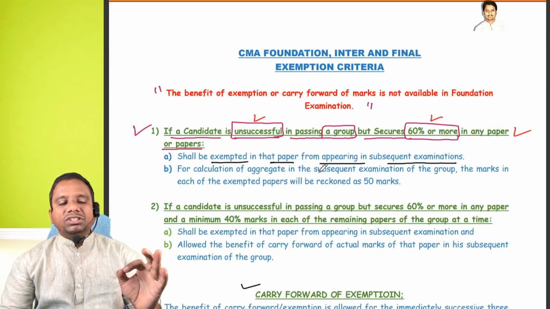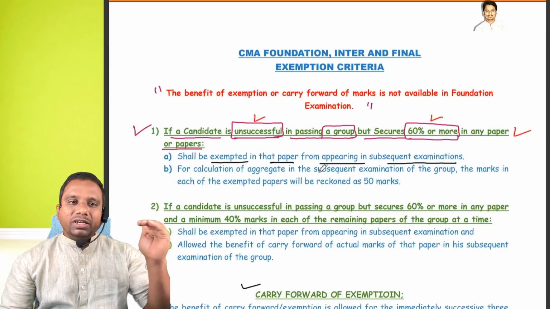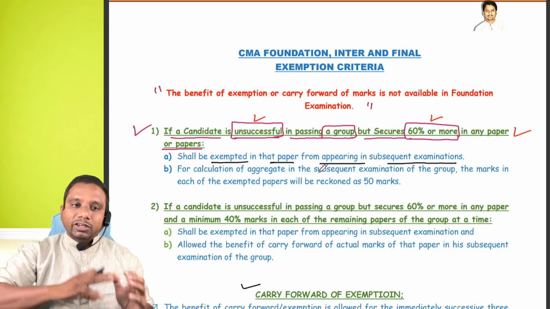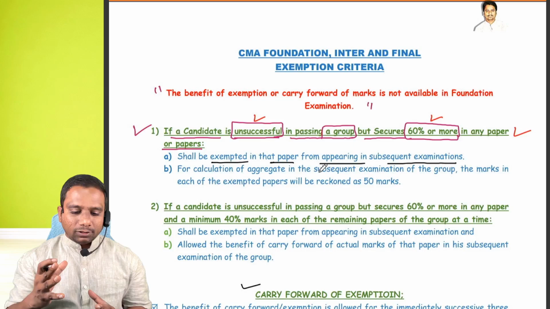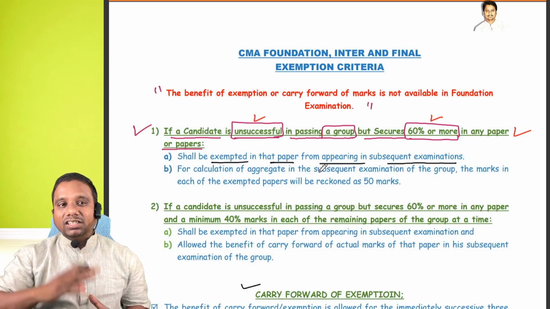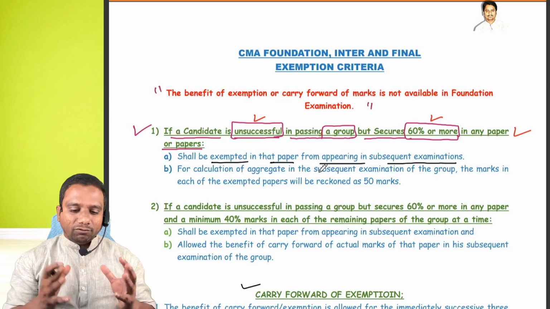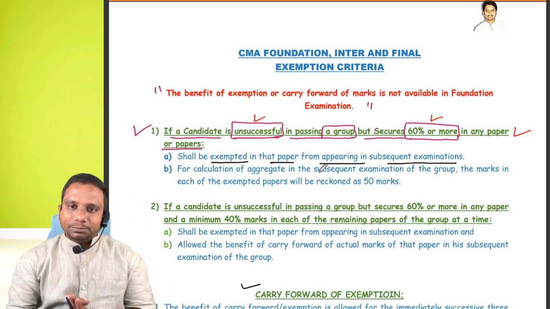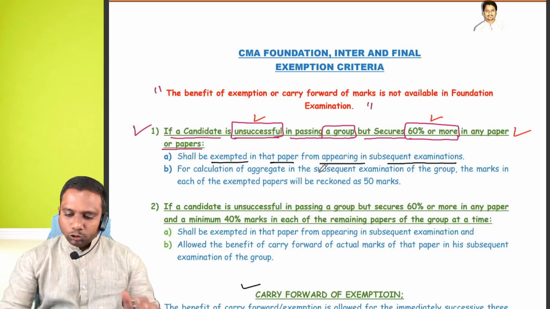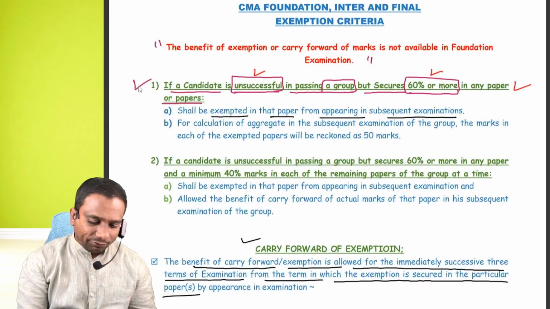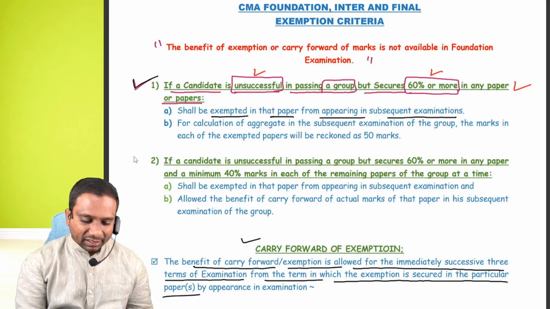All the provisions are already given in the CMA prospectus. But when you convert from CMA syllabus 2016 to 2022, they have given criteria for that also. Clear, students? Now you have to check whether you are in the first category or second category.